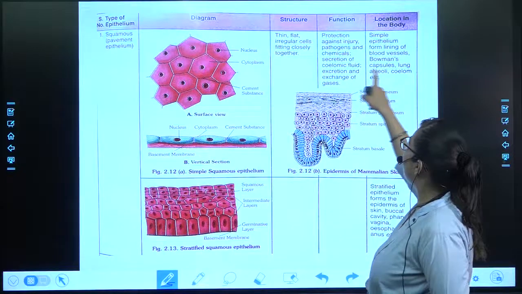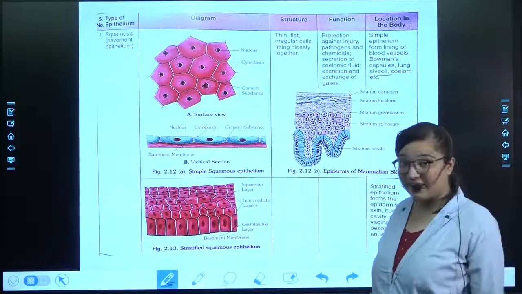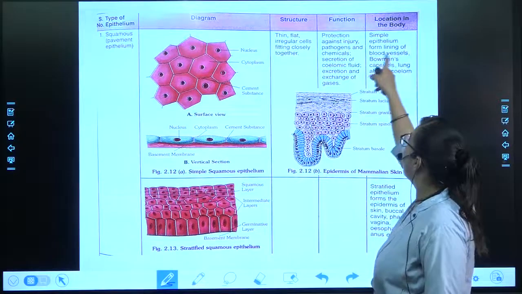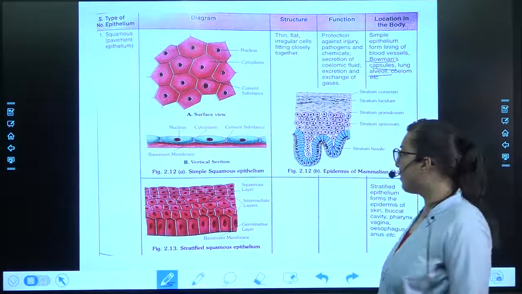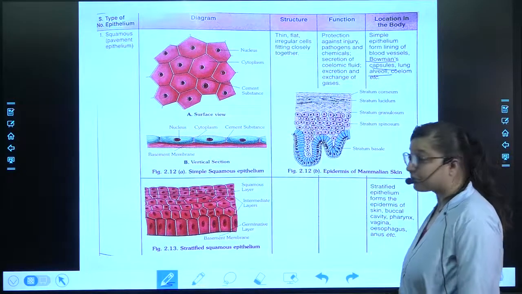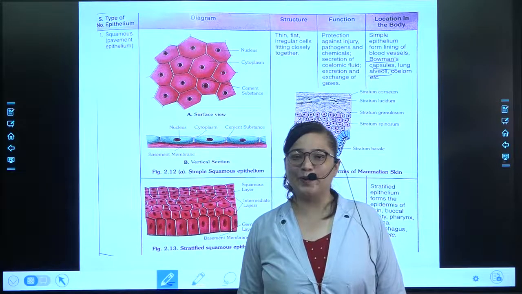Exchange of the gases, where does it happen? In the alveoli. Excretion, where does it happen? In the kidney. So a part of the kidney, the nephron, and its part, Bowman's capsule, is there. Okay, so this is about its location. See, location and everything, you have to learn only.